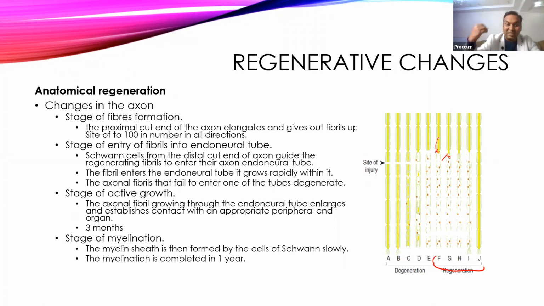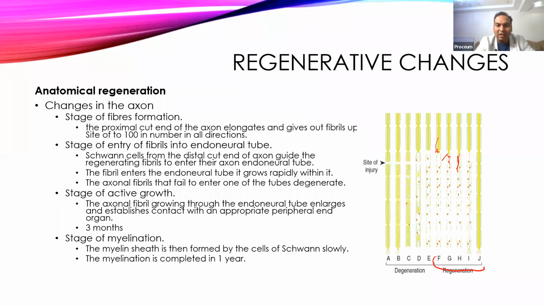Now, the Schwann cell in the distal portion of the axon will guide these neurofibrils and wait for them to enter the neuronal tube. Once a fibril enters the neuronal tube, this Schwann cell will provide nutrition to it, and that one fibril which enters will entirely grow while all other neurofibrils will degenerate. So the one which enters is the one that will grow. Other neurofibrils will rapidly degenerate.